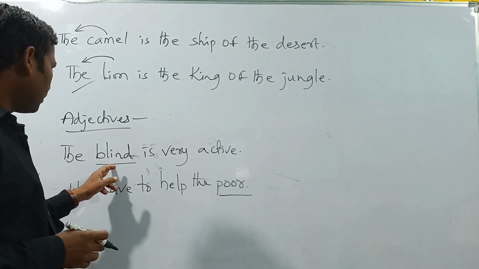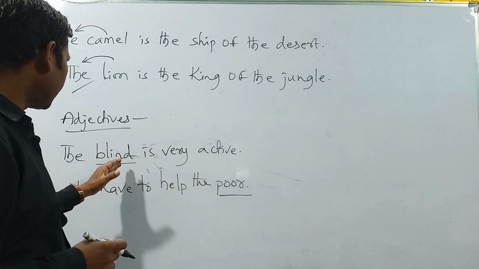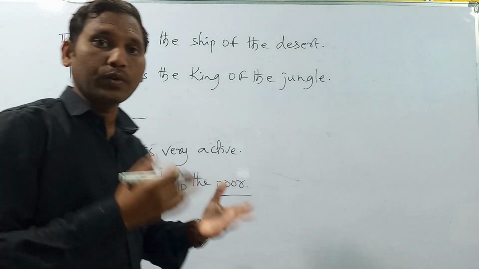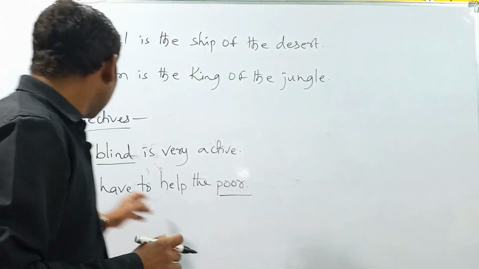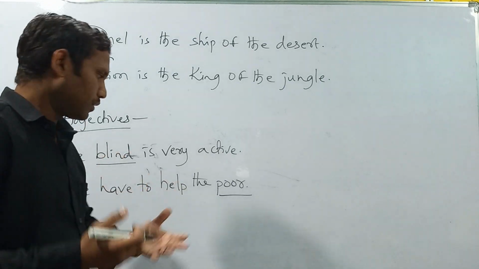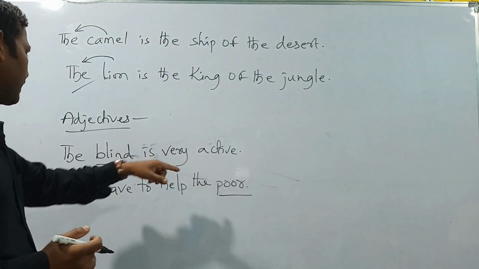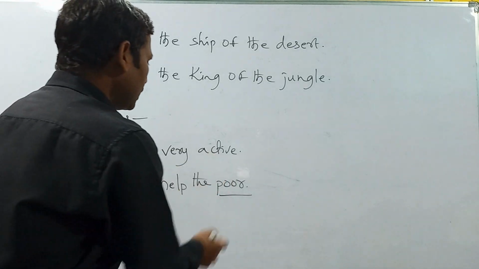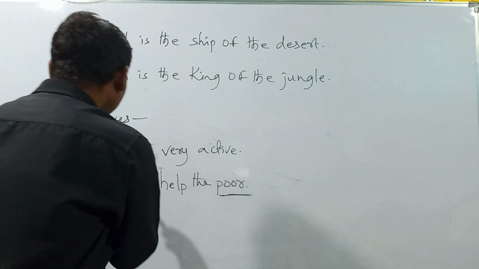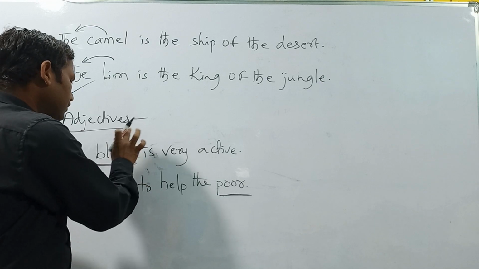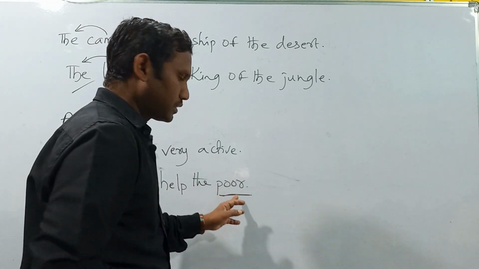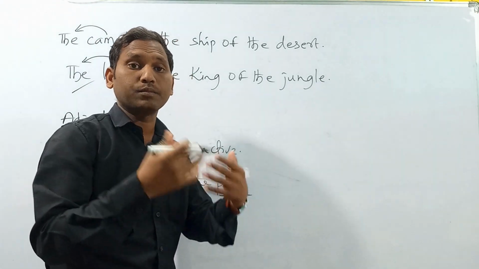So when we use them as nouns, these adjectives are treated as plurals. Okay, not singulars. Here the blind means blind people. Here poor means poor people. Before these poor and blind, these adjectives are used as nouns and they are treated as plurals.